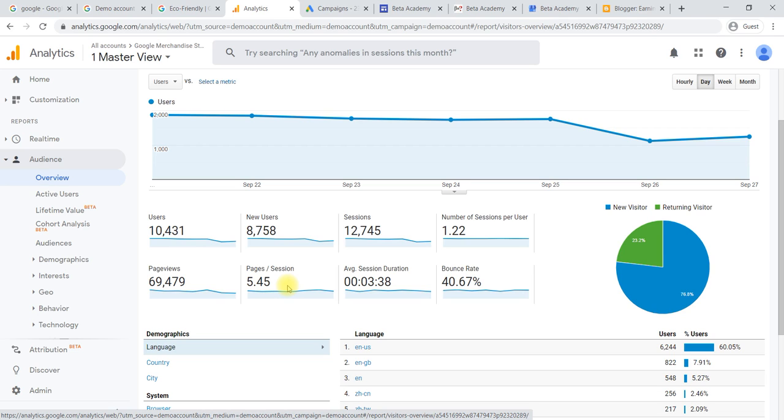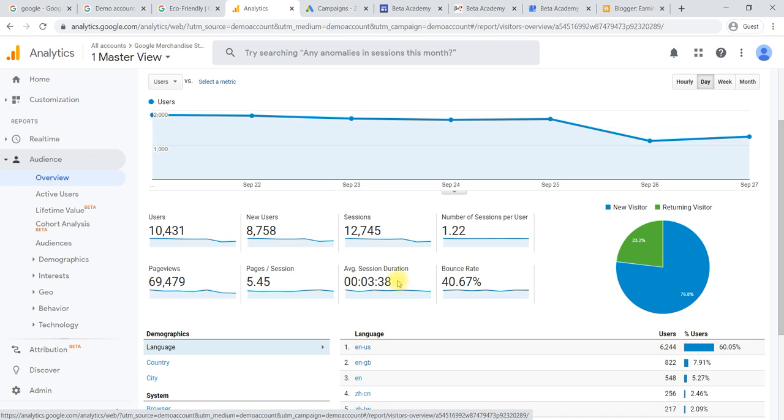Sessions are when, if he logs in, closes the website, and again logs in to your website, then it is considered as a second session by the same user. When the same user comes back again, we call it an increment in sessions, not in page views. Page views has been taken here.